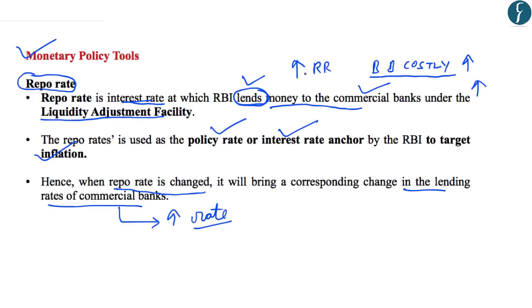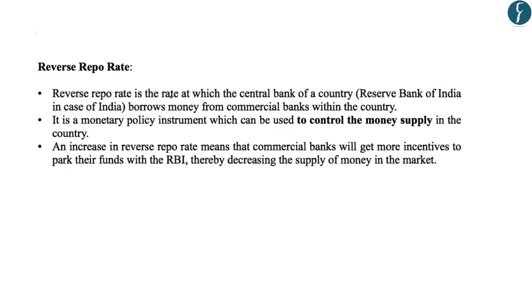And similarly, if the repo rate is decreased by the RBI, borrowing for the banks will become easy and cheaper. Correspondingly, there will be a decrease in the rate which the banks charge to their consumers. So what you should understand is that by changing the repo rate, the RBI tries to influence the interest rate in the economy. Now, the reverse repo rate is the opposite of the repo rate.